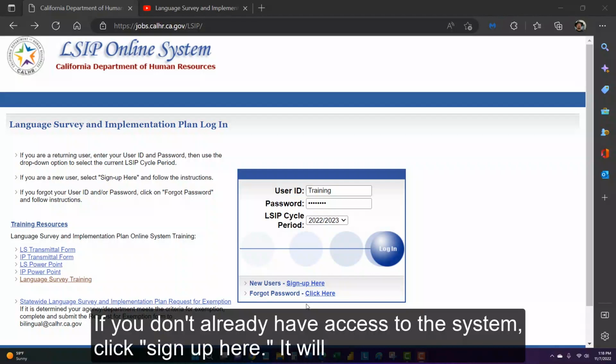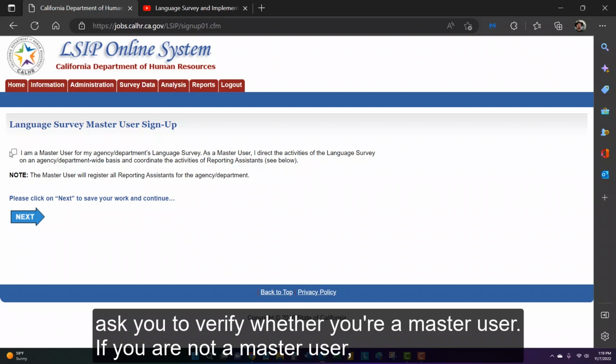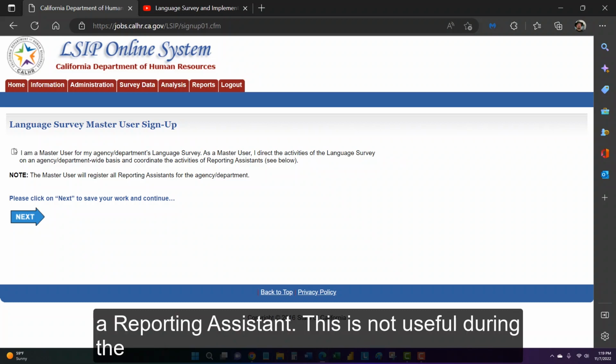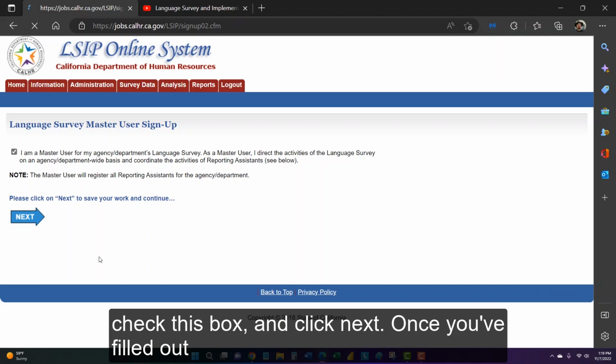If you don't already have access to the system, click Sign Up Here. It will ask you to verify whether you're a master user. If you are not a master user, then your language survey coordinator will need to add you to the system as a reporting assistant. This is not useful during the implementation plan phase. If you are the master user, check this box and click Next.